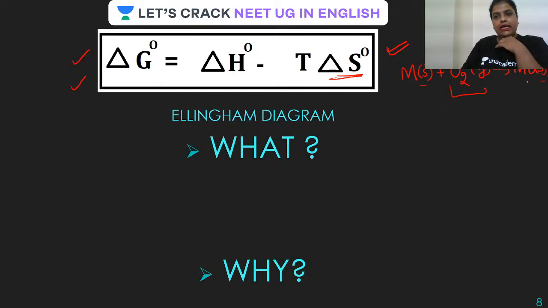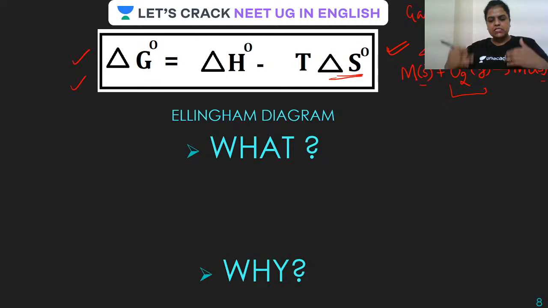We all know gases are more random than solid or liquid. So here randomness decreases, or we can say entropy is decreasing, or we can say delta S is becoming negative. Is that clear?